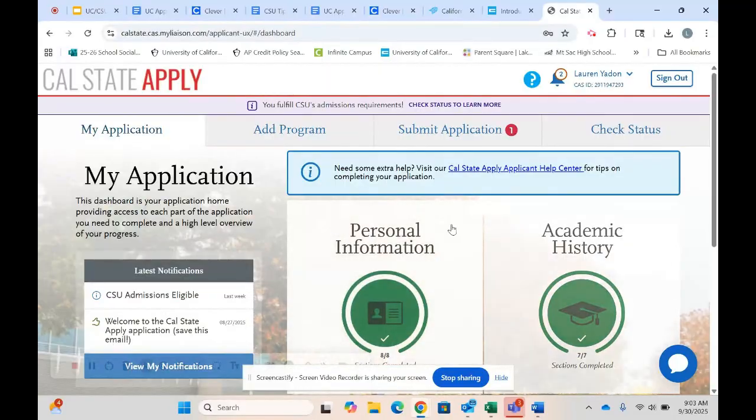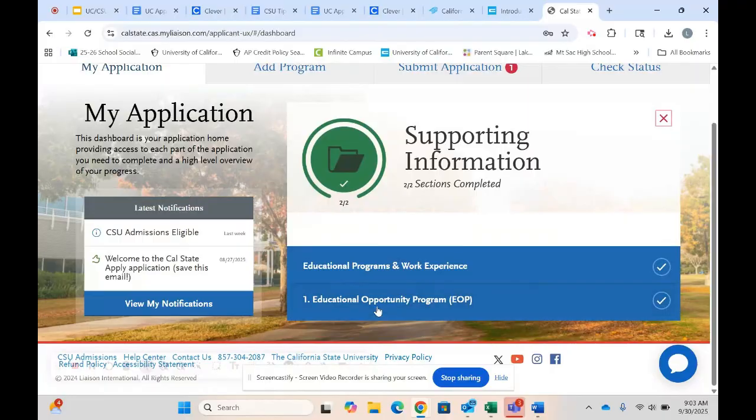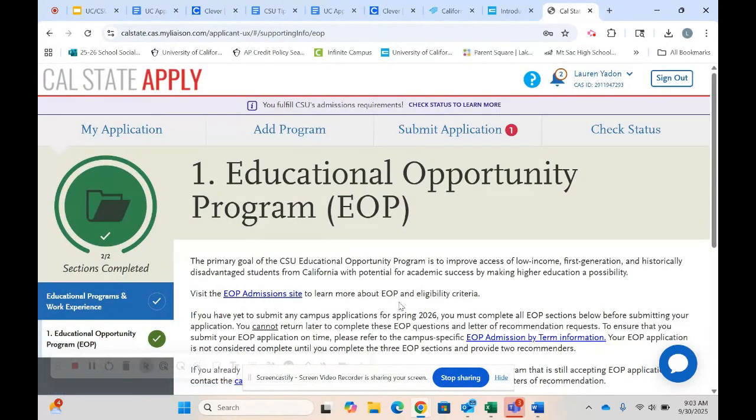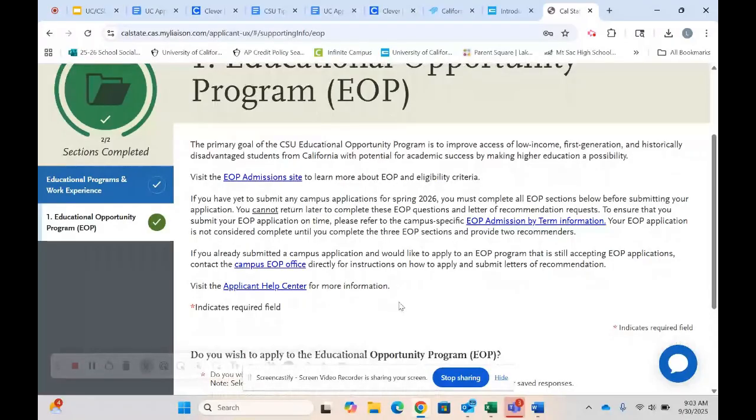So those are the two big sections of Cal State Apply. Under supporting information, this is where the EOP program for the Cal State system is housed. So again, EOP is an amazing opportunity for first generation students and or students from low income or educationally disadvantaged backgrounds.